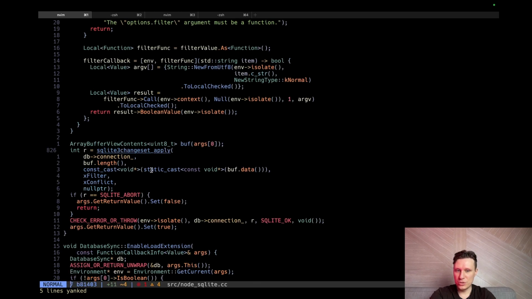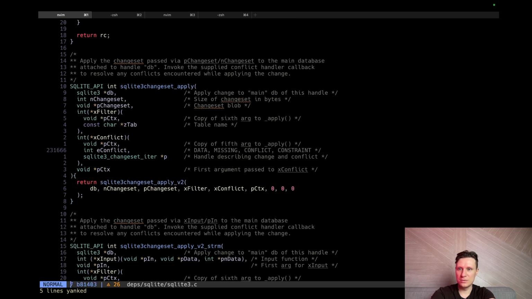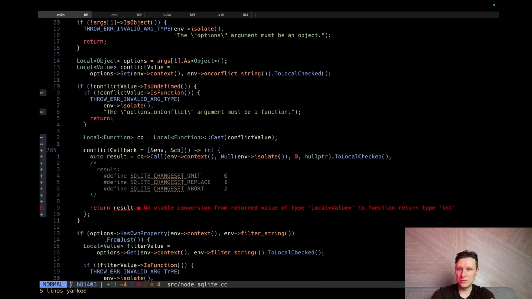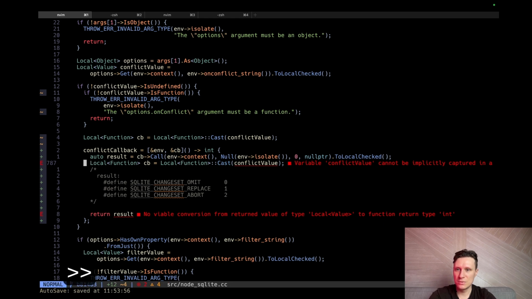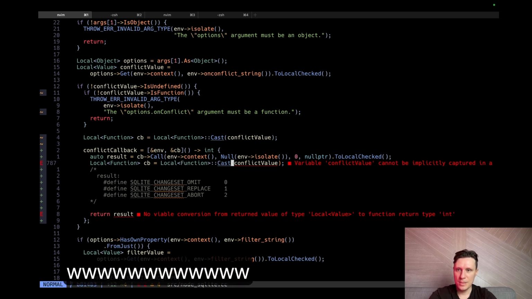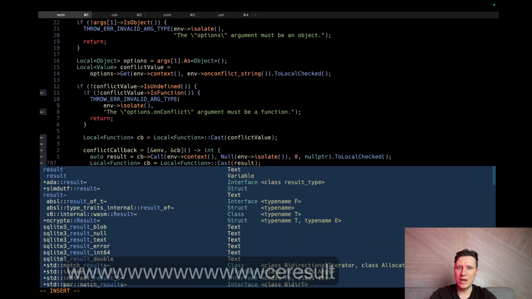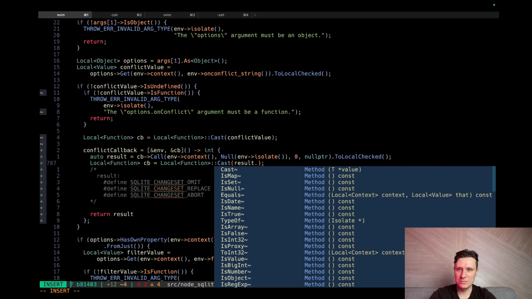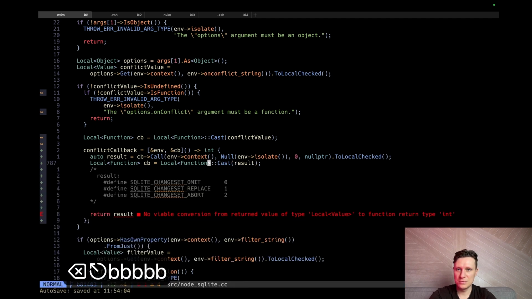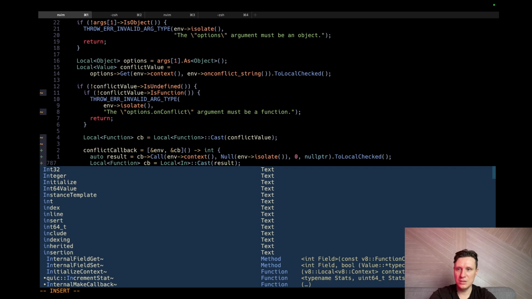So we need to cast our result to int, and everything will be okay. So let's do it. What will happen if I will not check? Int32.